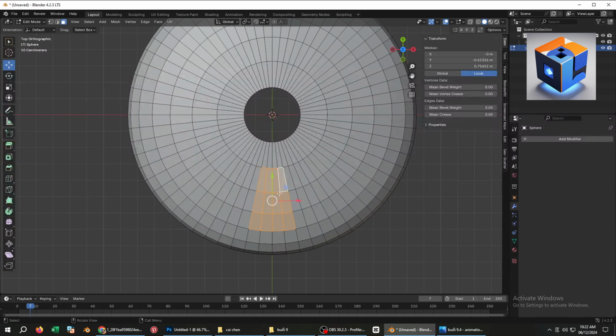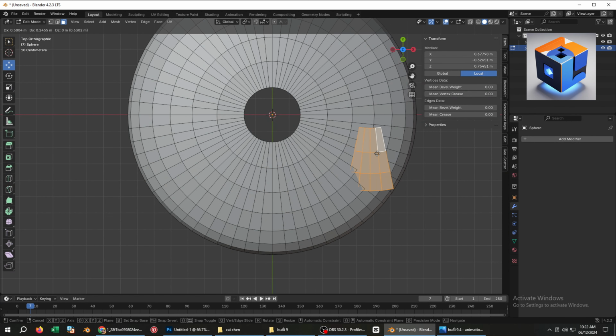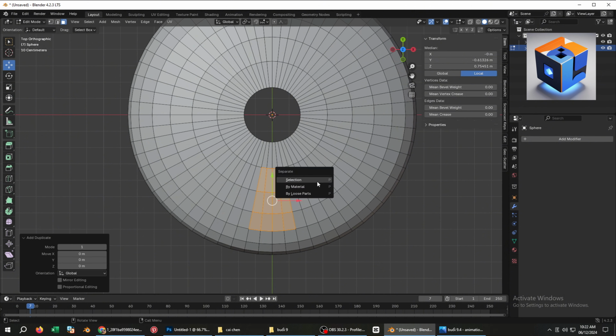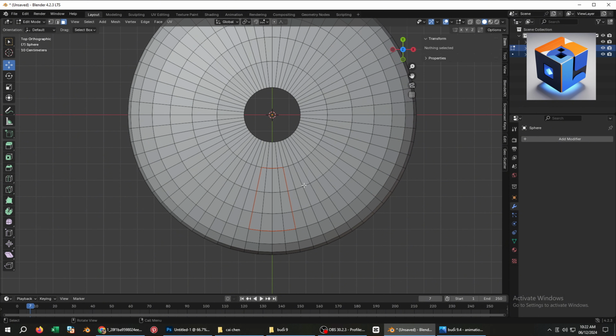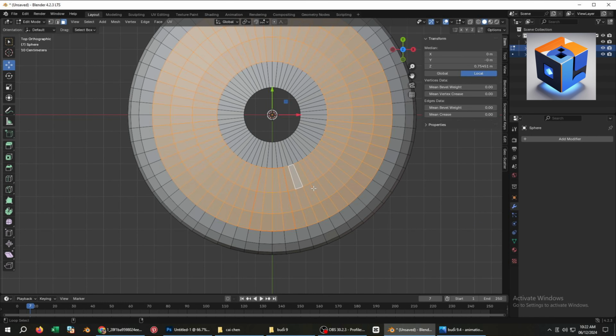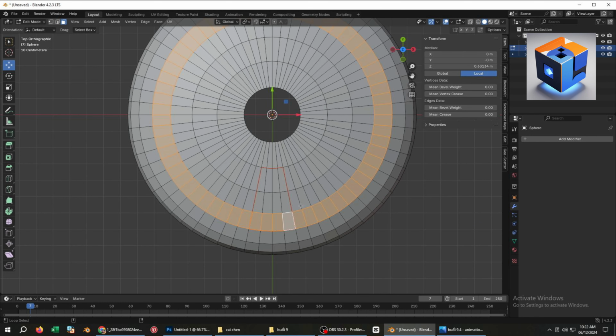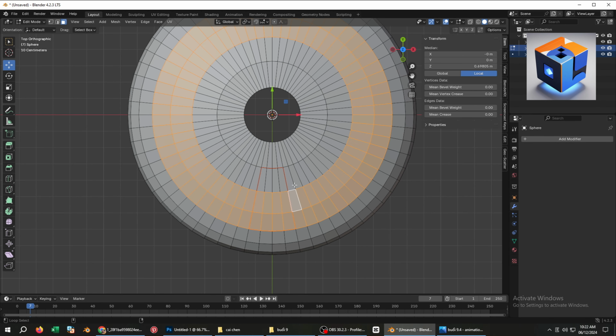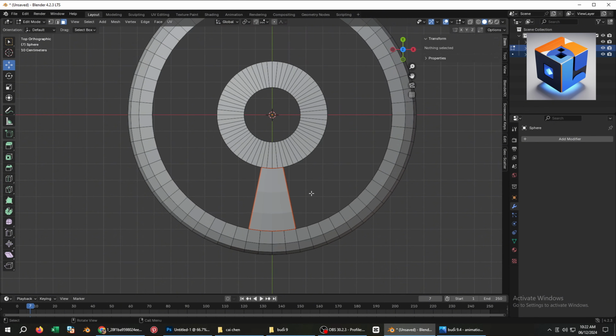And duplicate it by pressing Shift+D. Right-click to reset its position. Press P to separate it into a new object. Switch to face selection mode by pressing 3. Hold Alt and click to select a loop of faces. To select multiple face loops, hold Alt plus Shift and click on other loops. Press X to delete them.